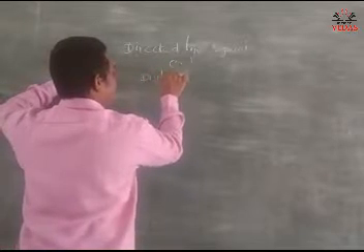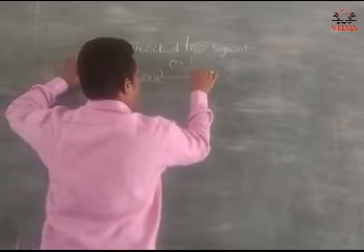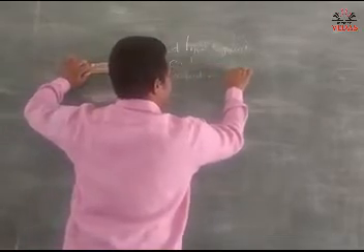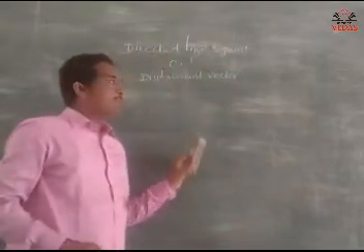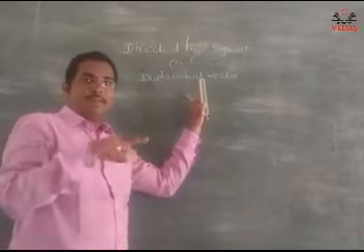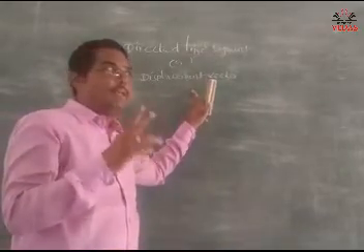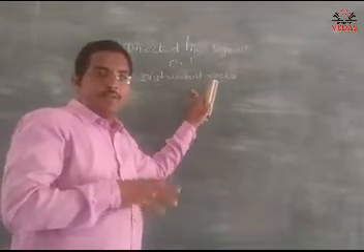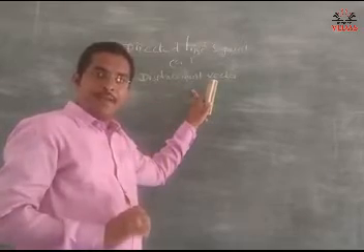The name itself is displacement vector. So displacement vector is represented with a straight line. It has two parts, one is head, another one is tail. So it represents magnitude as well as direction.